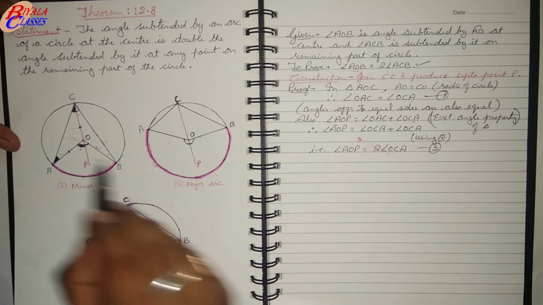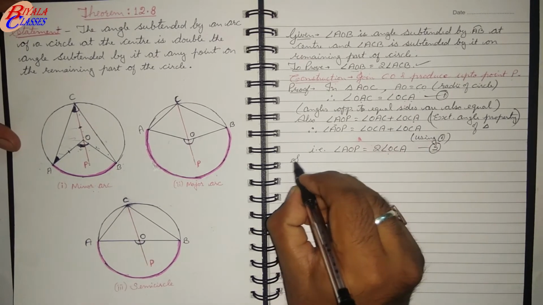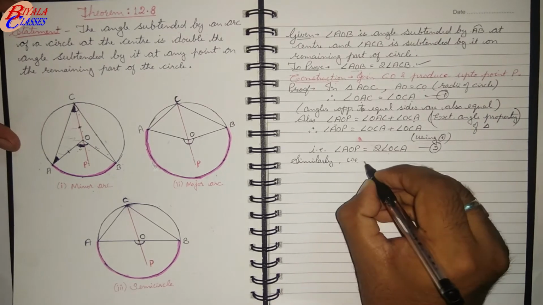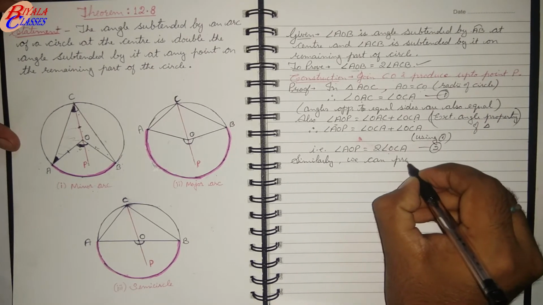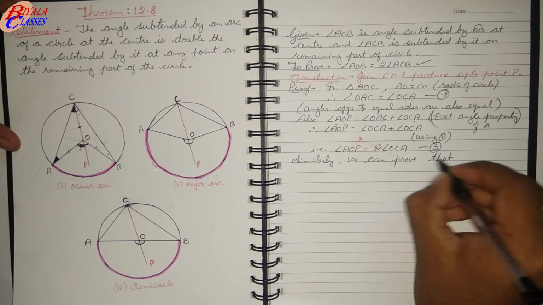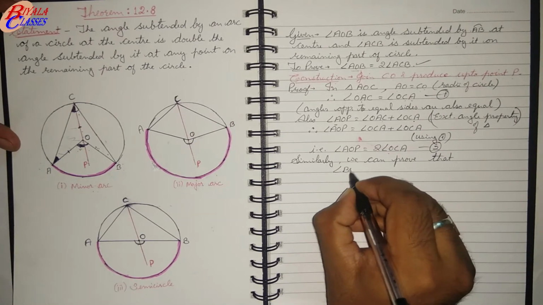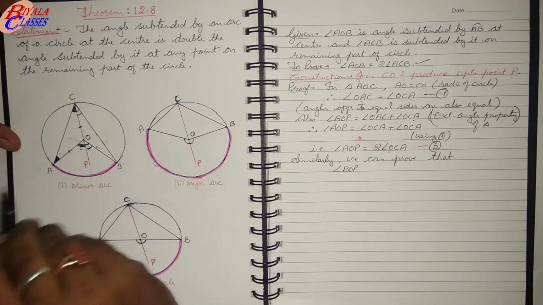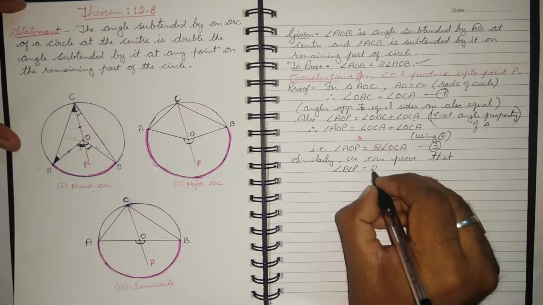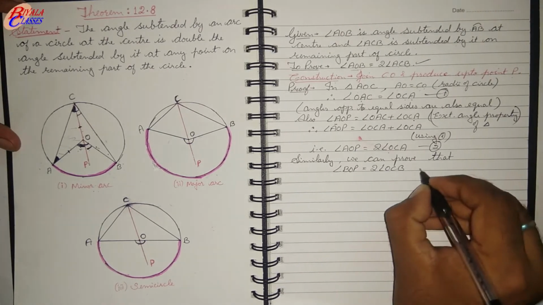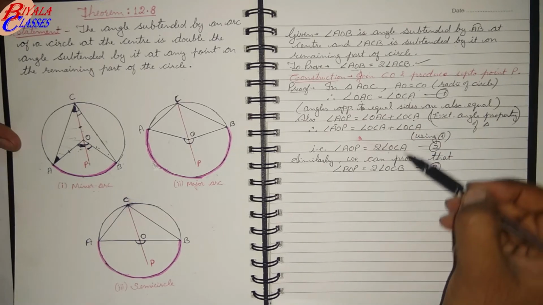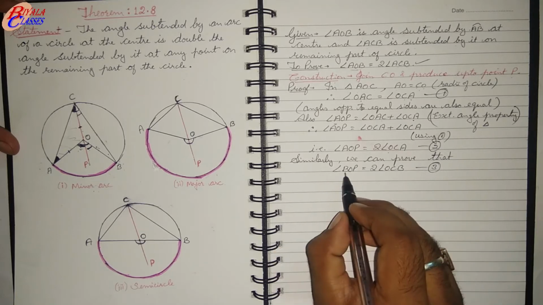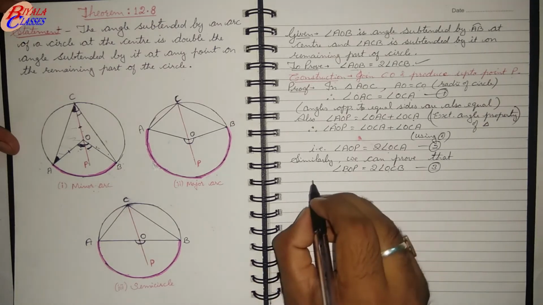Taking the exterior angle property as we did here, we can prove similarly that angle BOP, this angle, is twice angle OCB. Because the same steps are to be done in the second triangle also.